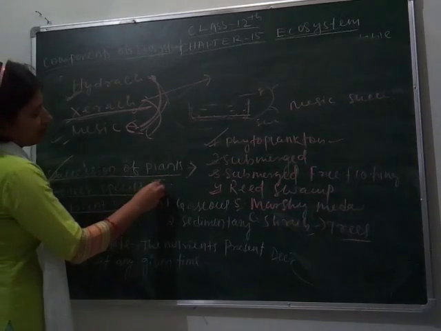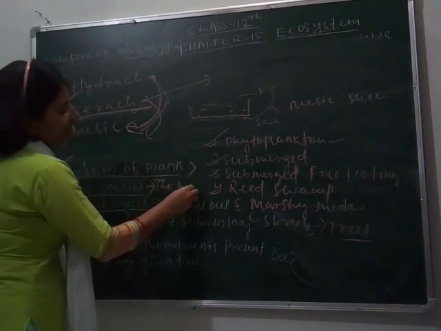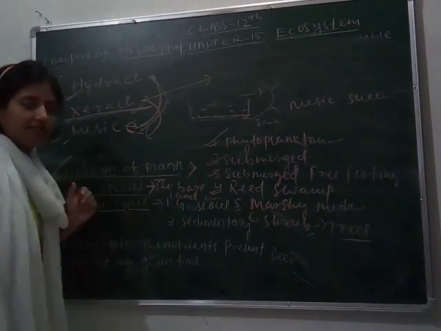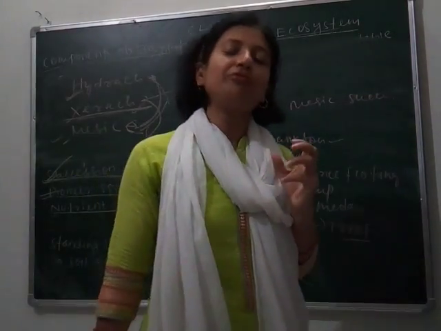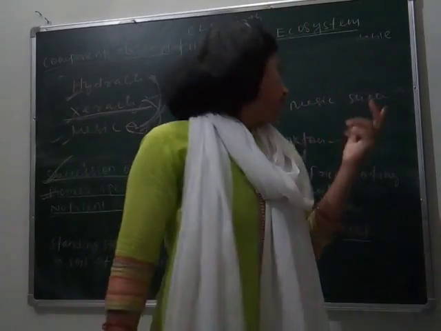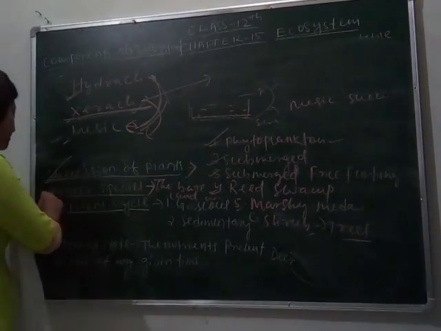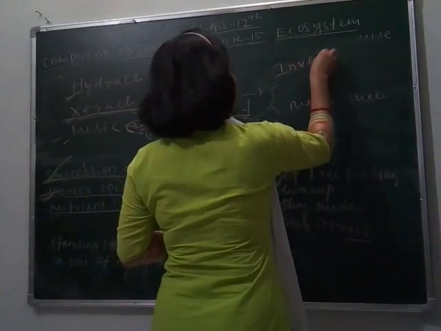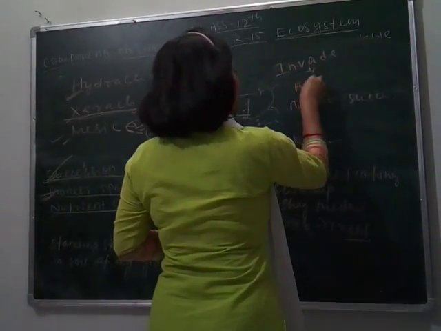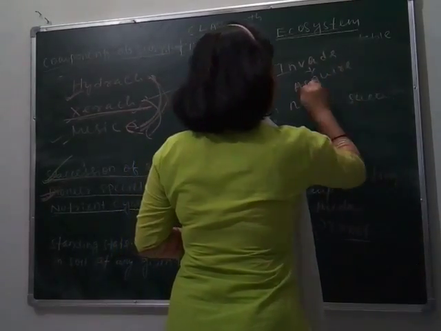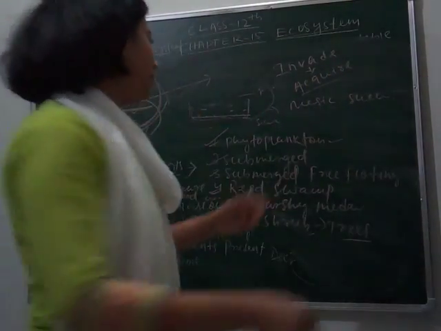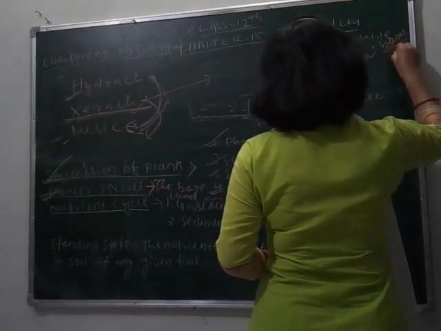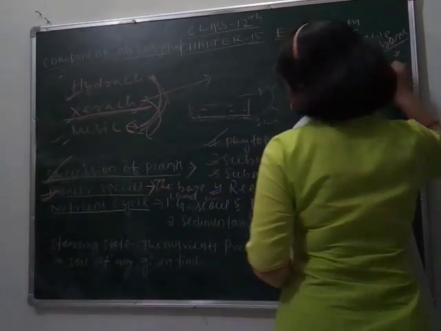Pioneer species we can define as when the bare land is acquired by any plant. Or we can say it as the pioneer species which invade a bare area. Invade means acquire. I think you understand. Acquire, covers a bare area. Bare means khali area. Bare means space, no more organisms.